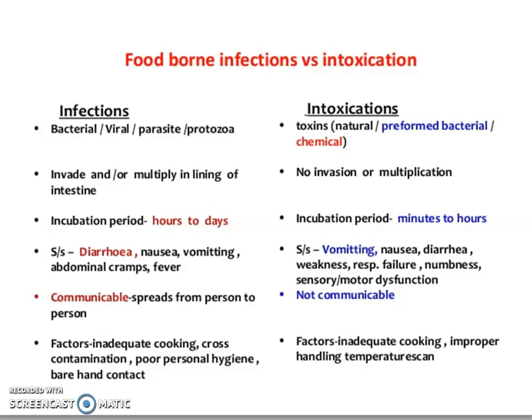But in the case of a food intoxication, since the presence of the microbe is not essential, it has not been found to be communicable.